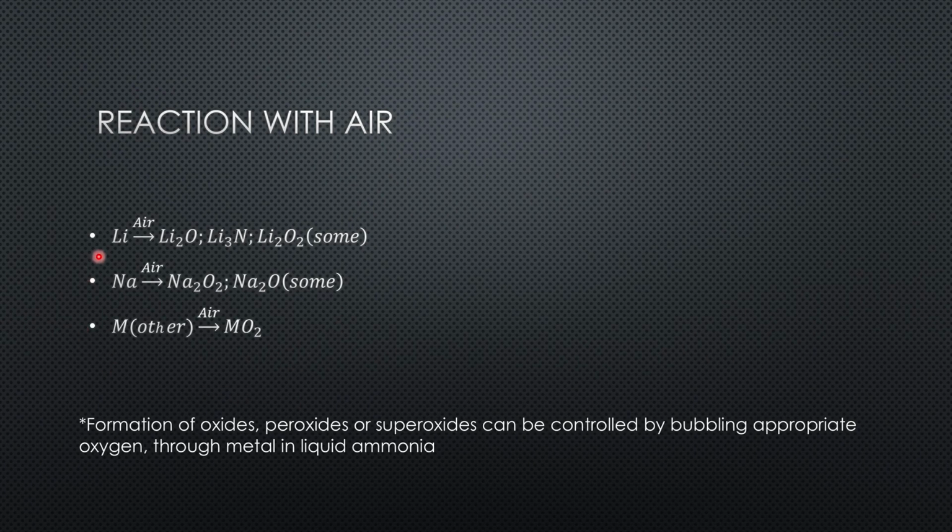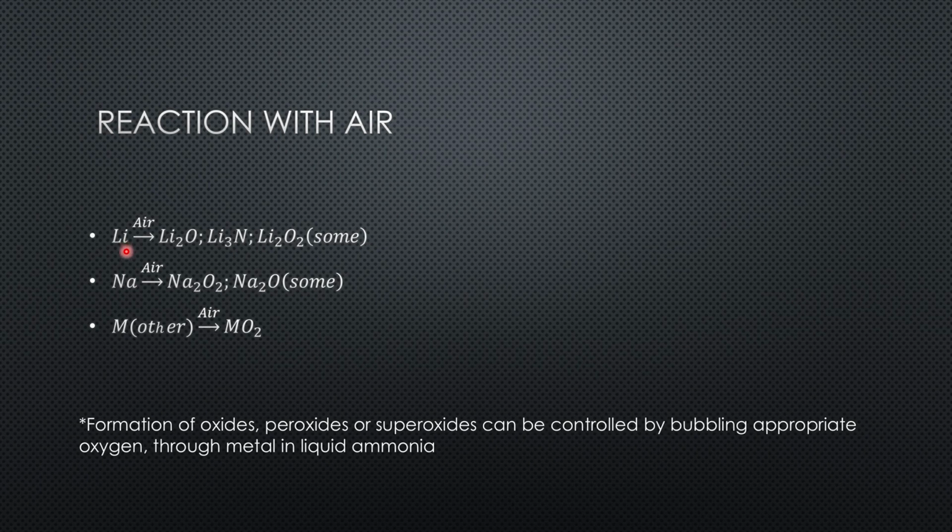If we generally look at the various elements and how they react with air, we find that lithium, when it reacts with air, forms mostly lithium monoxide, and lithium is the only element which reacts with one of the components of the air, that is nitrogen, to form lithium nitride. Apart from that, some amount of lithium peroxide is also formed when lithium reacts with air.